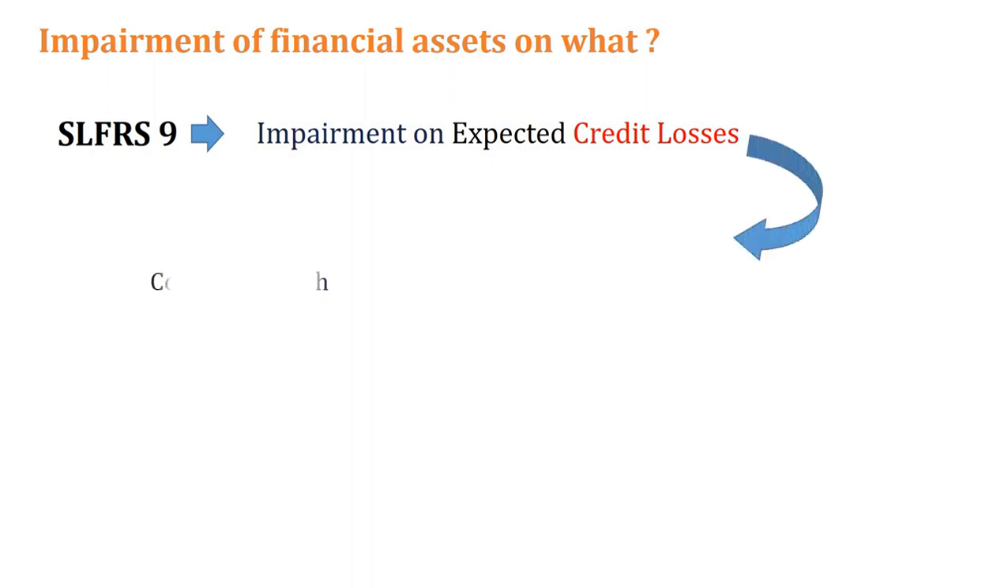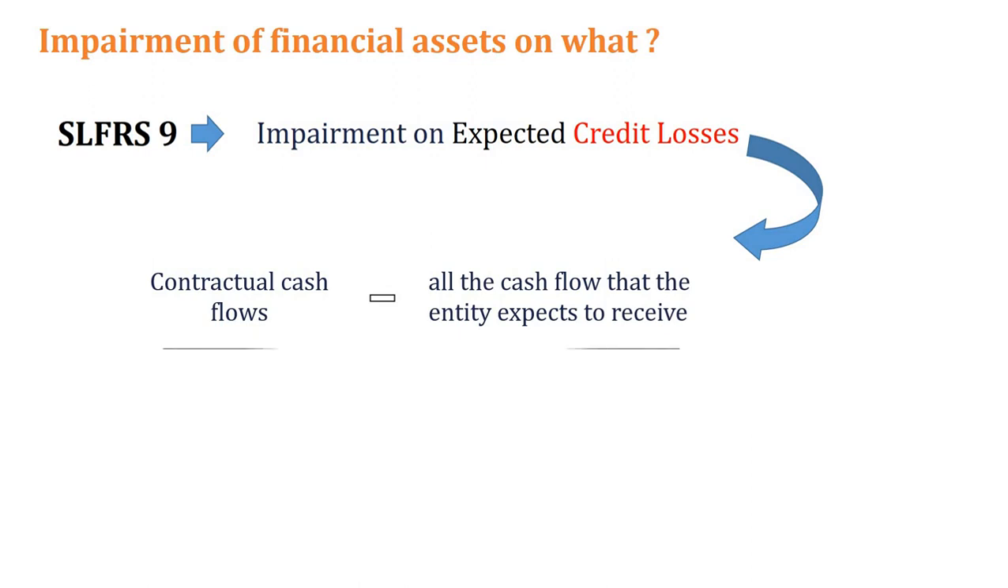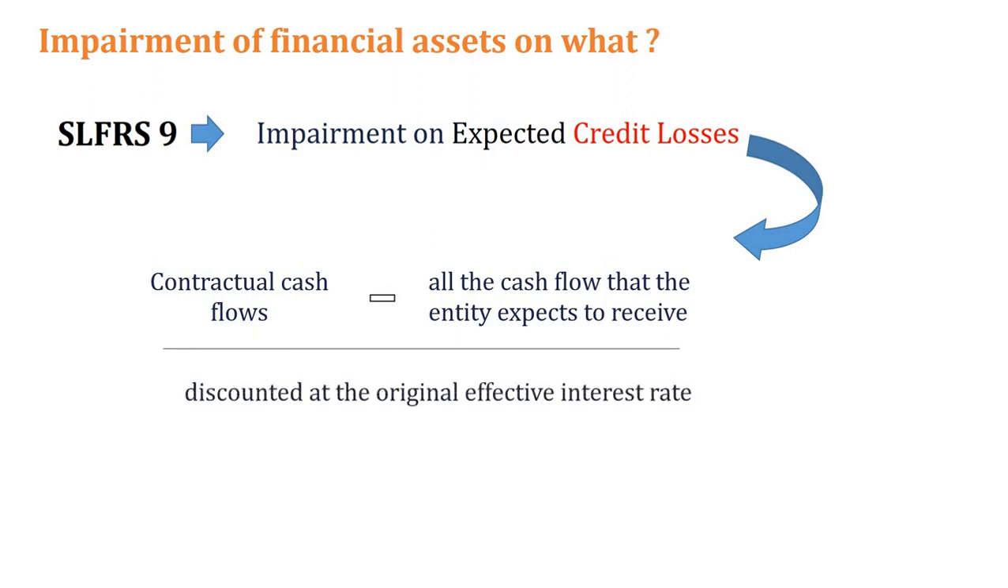Credit loss means the difference between the contractual cash flows and actual cash flows discounted by the original effective interest rate. It's like this. You go to a bank, okay, you take a bank loan, and from the bank's point of view, it is an amortized cost financial asset for them, right?